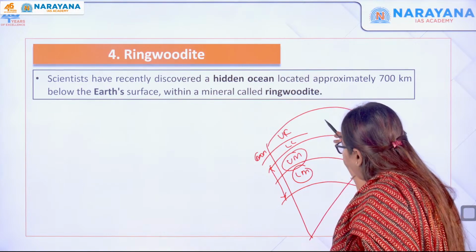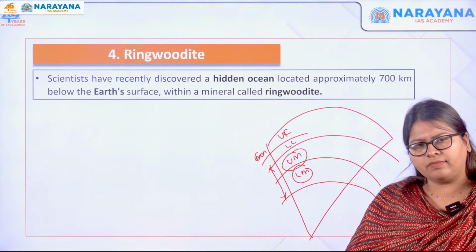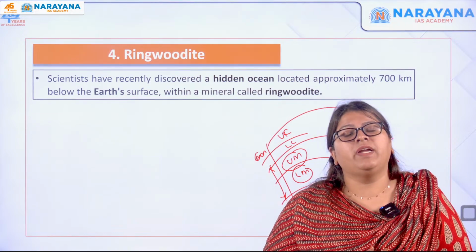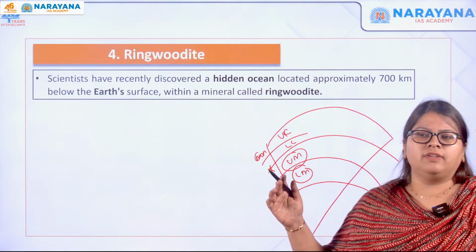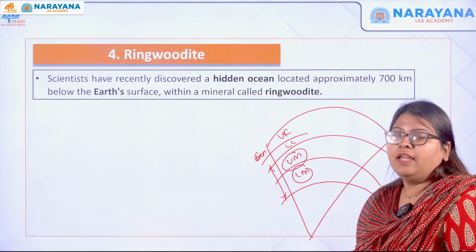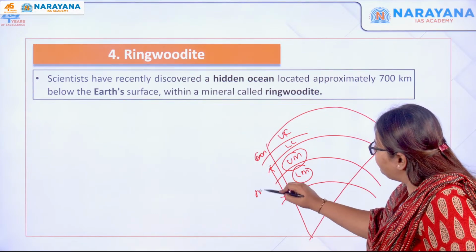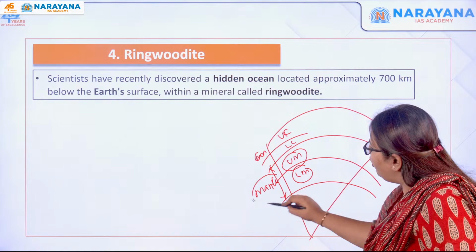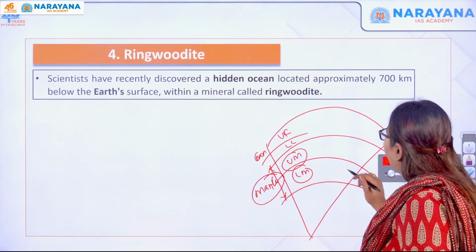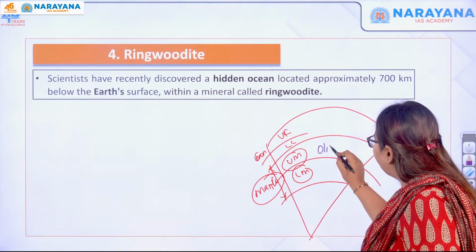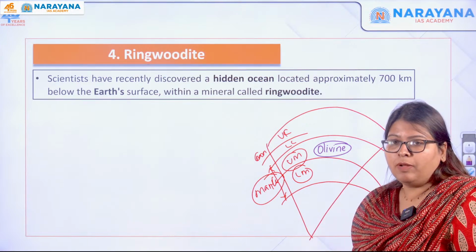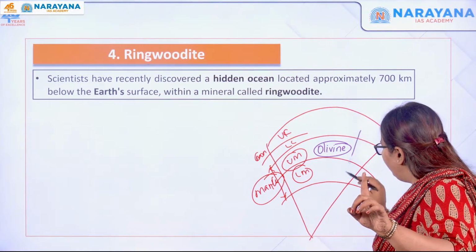Now this crust is composed of various minerals, like silica, and you might have magnesium also. All those different minerals are present there. Similarly, if you see the mantle section, what happens? This mantle layer of the earth abounds in a particular mineral called olivine. It is called what? Olivine.